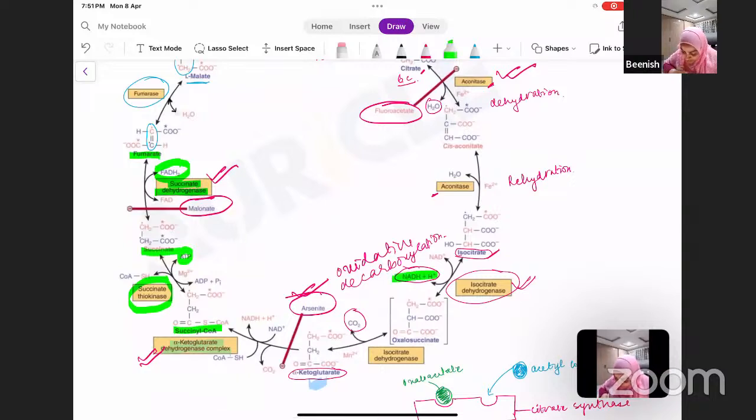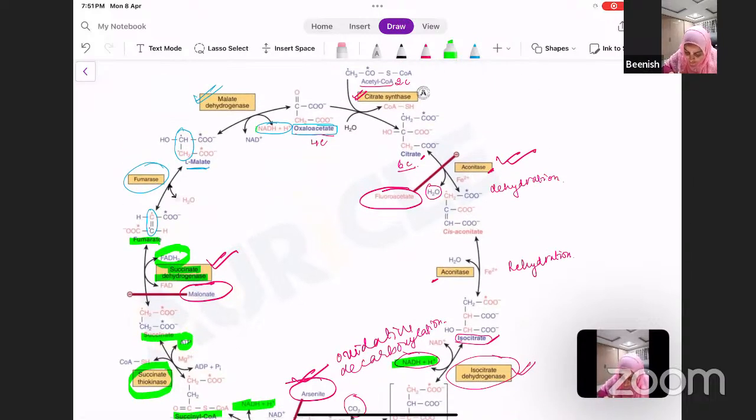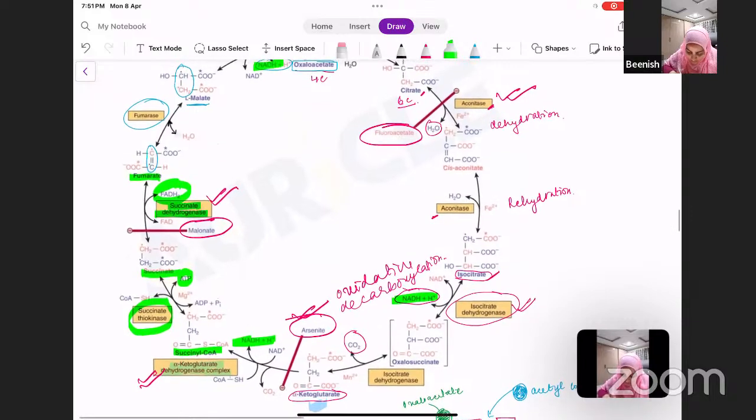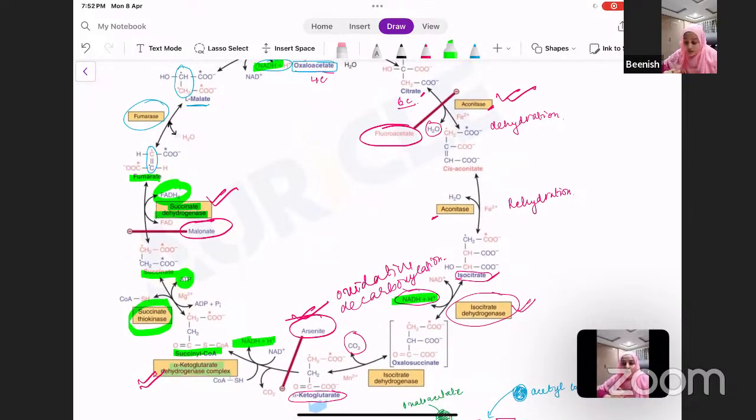Okay. You can see the steps where 3 NADH are produced, 2 in oxidative decarboxylation, here one NADH, second NADH, and then by malate dehydrogenase. So 3 NADH and this FADH2, so one FADH2 and this one ATP. So this forms the energetics.